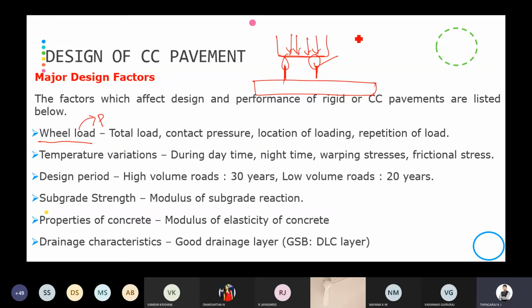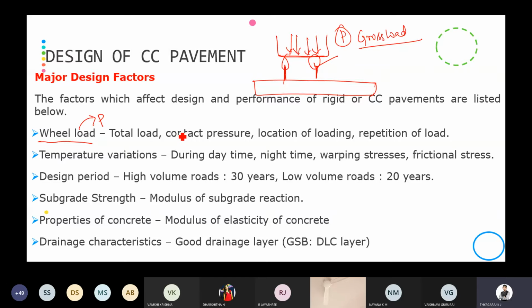One thing you have to consider is the wheel load, that is P, or we can call it the gross load also. Gross load or wheel load is the total load which is applied on the vehicle, which is transferred by the wheels to the slab.